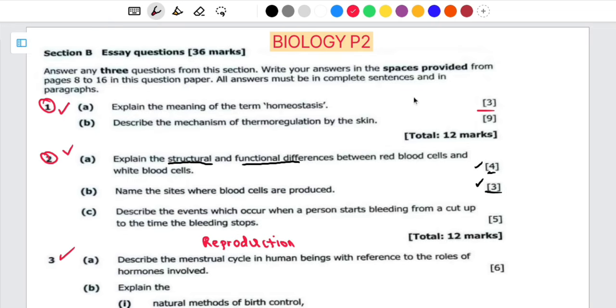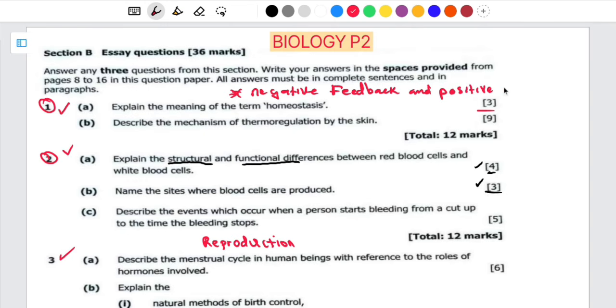Now, those mechanisms of maintaining the internal environment can be the negative feedback mechanism as well as the positive feedback mechanism. Those are the 2 ways in which homeostasis can be maintained.